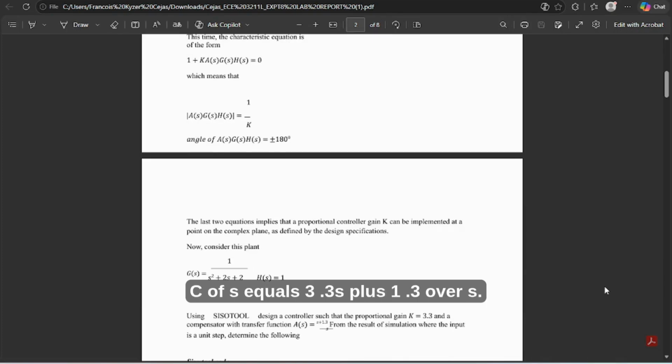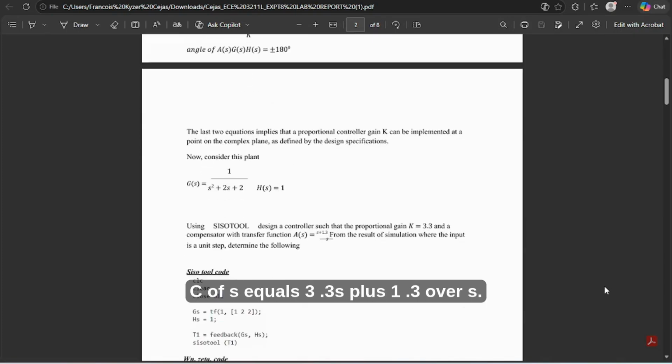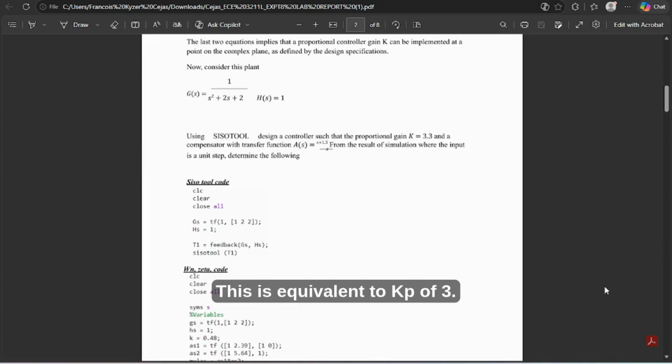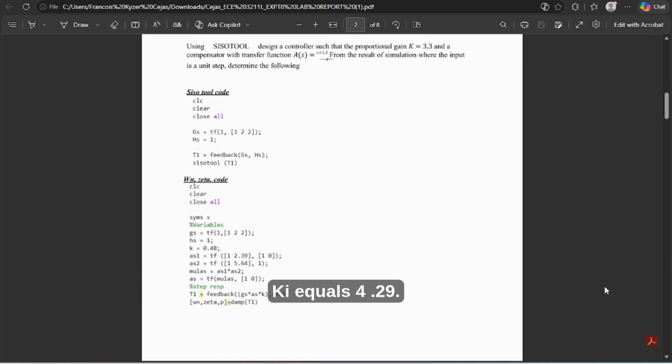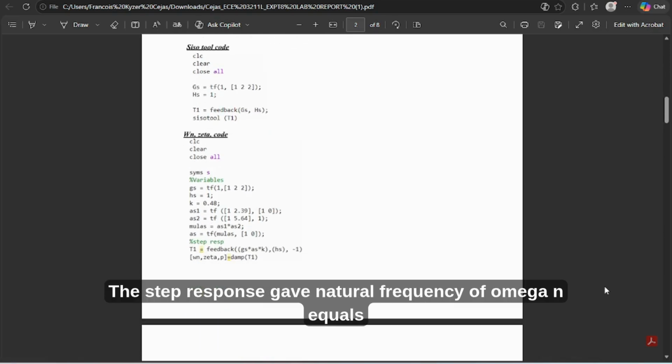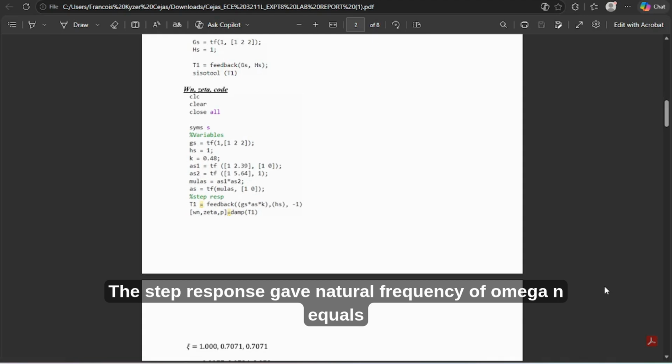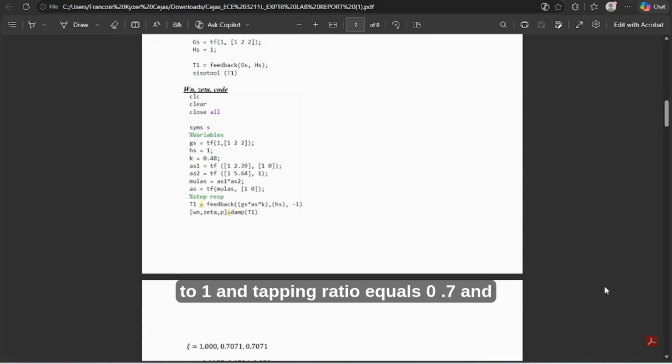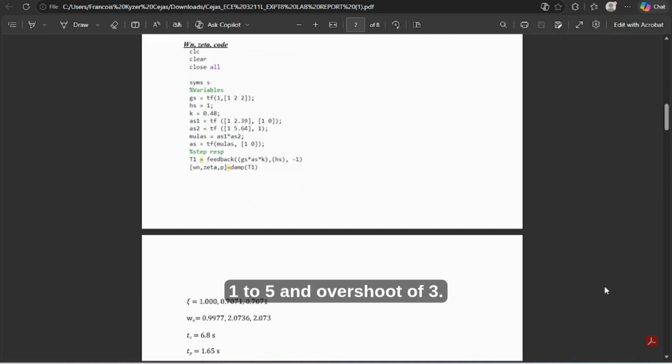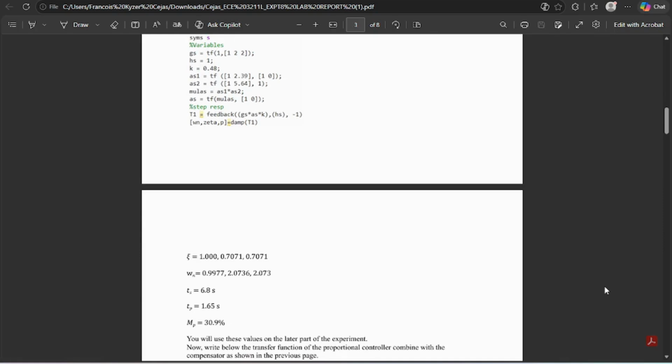C of s equals (3.3s plus 1.3) over s. This is equivalent to Kp of 3.3 and Ki equals 4.29. The step response gave a natural frequency of omega n equals 1 and a damping ratio of 0.7, a settling time of 6.8 seconds, a peak time of 1.65, and an overshoot of 30.9.